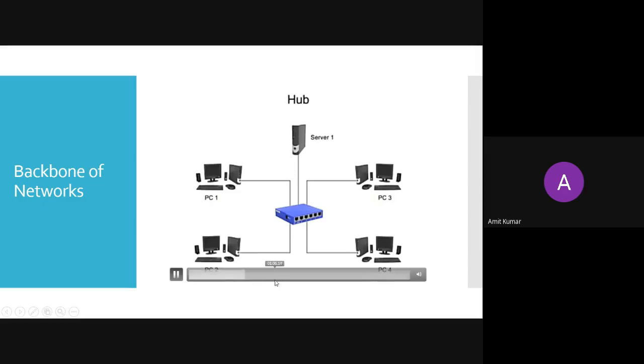Now what are the problems we can face in this device? If two devices try to send the message, what will happen if they both are sending the message? The hub will receive both messages. This is known as collision of your message. Your message will be destroyed because your network or your hub is not able to send the message of anyone, because it doesn't know which message it should transmit or broadcast on the different channels. So that is the major issue with this hub.